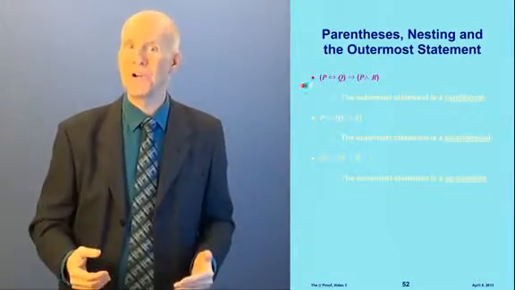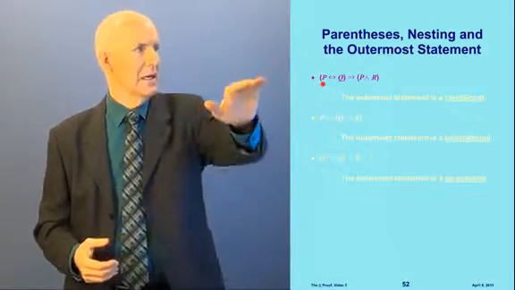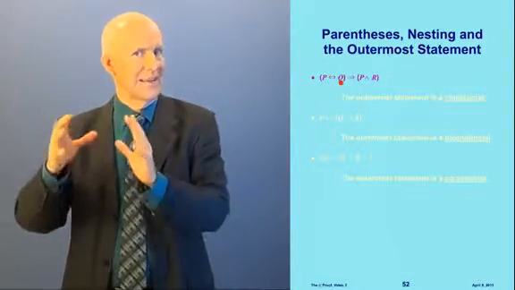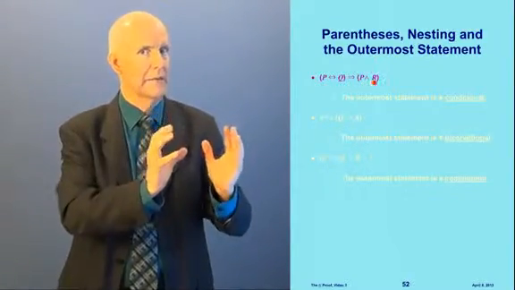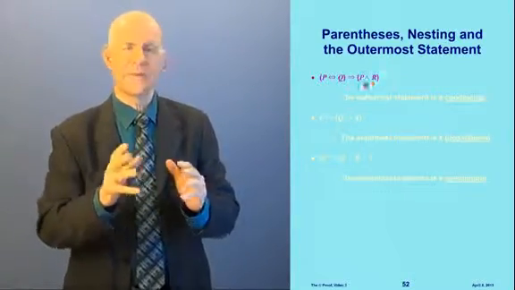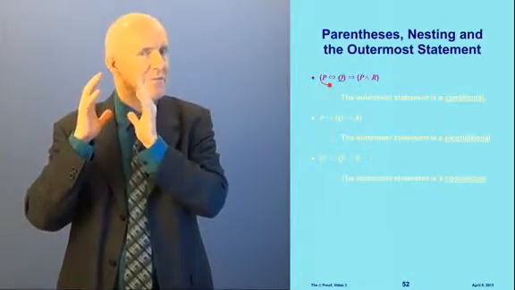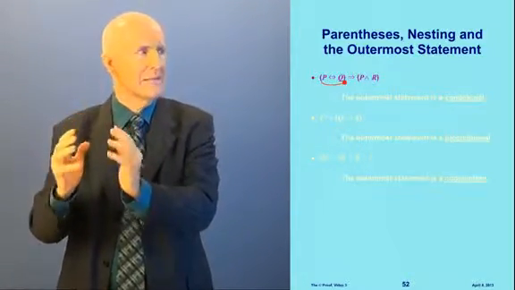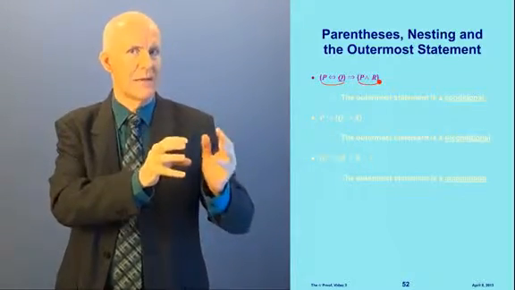Okay. Let's talk about parentheses and nesting and what is the outermost statement. I'm going to use my little pointer here. Okay, let's look at this sentence right here. It says P if and only if Q, that's in parentheses, implies P and R, and that's also in parentheses. Now, what are the building blocks here? Well, the things in parentheses are nested things. So this thing over here, this P if and only if Q, that's nested. And then the thing on the right, P and R, that's also nested.